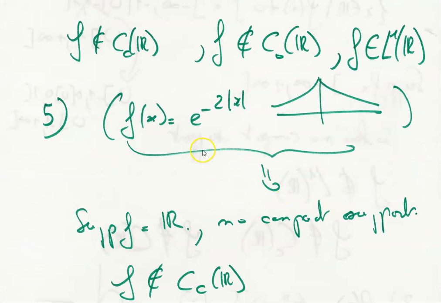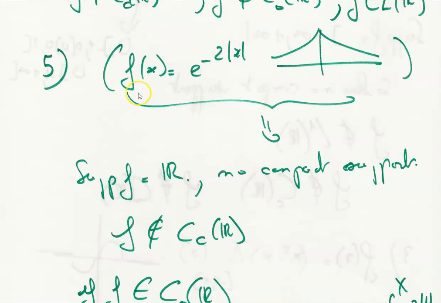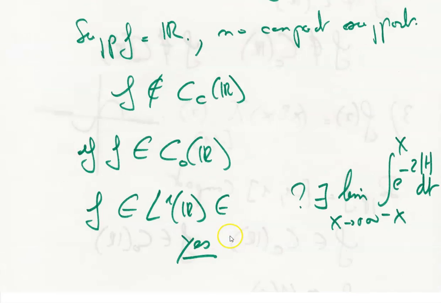Okay, for the fifth example, we take f of x equal to exponential of -2 absolute value of x, and I draw the curve of the function here. The support of f is the real numbers. There is no compact support. F does not belong to the continuous functions with compact support in R.